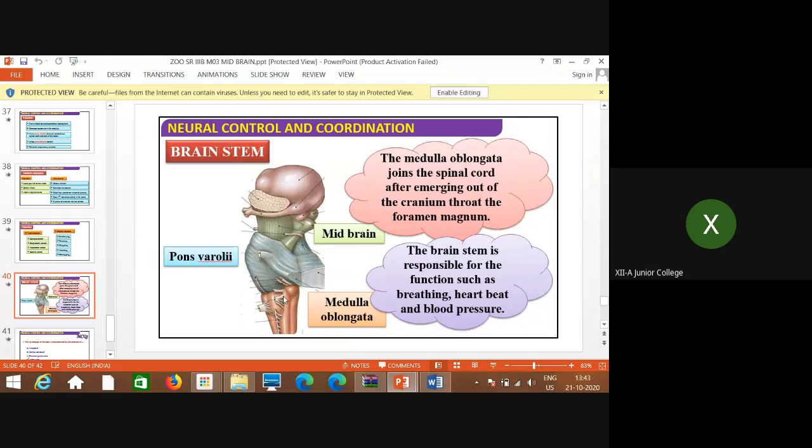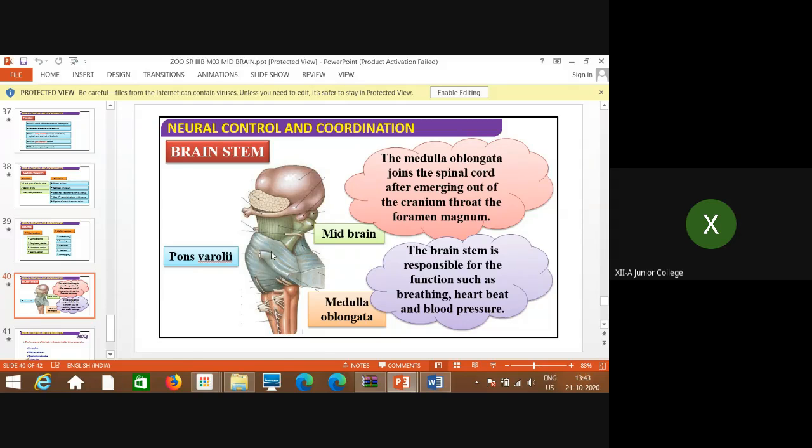This stem part, this tubular part, in continuation, this medulla oblongata, the last part of the hindbrain, continues with the spinal cord.